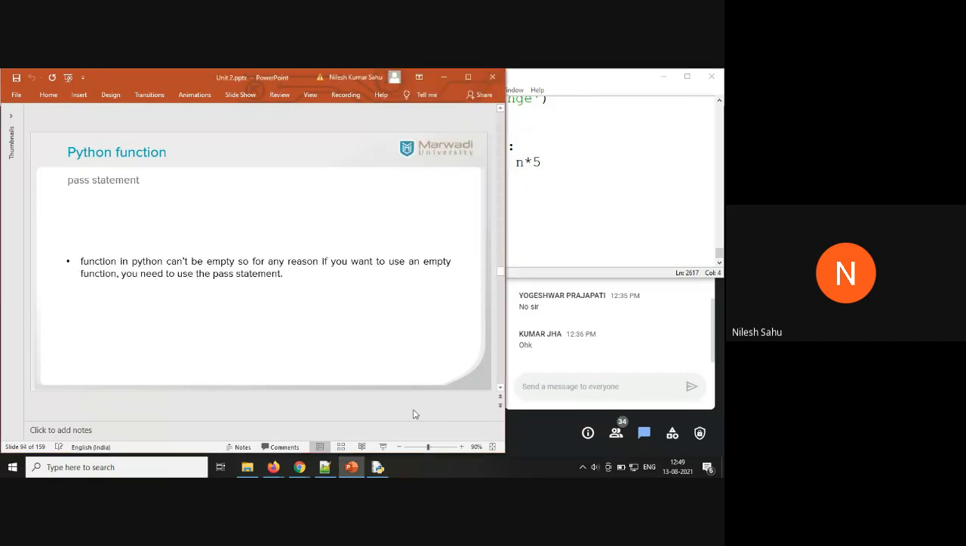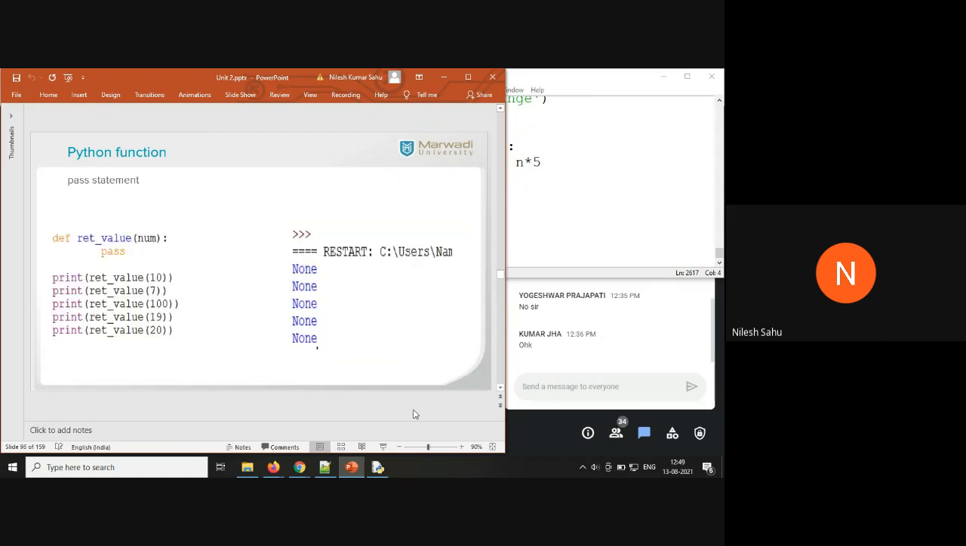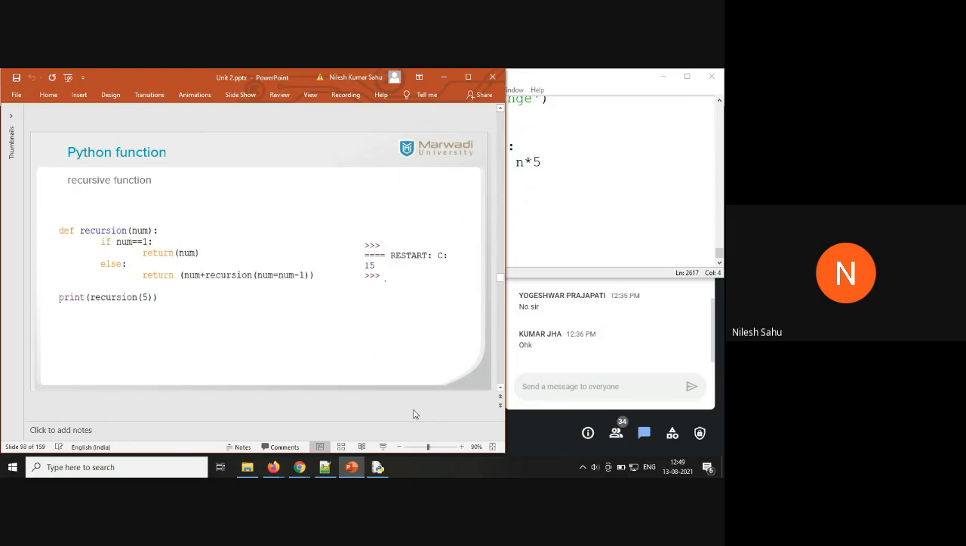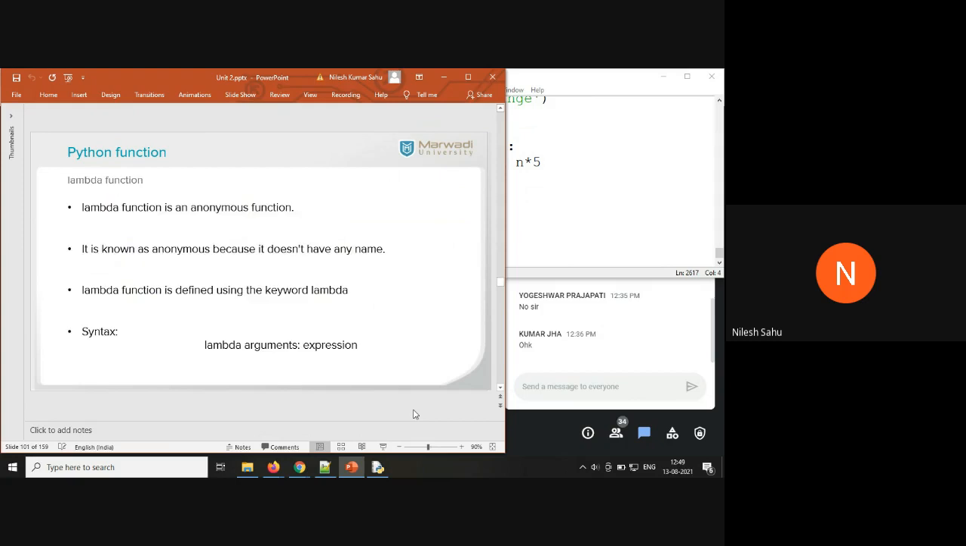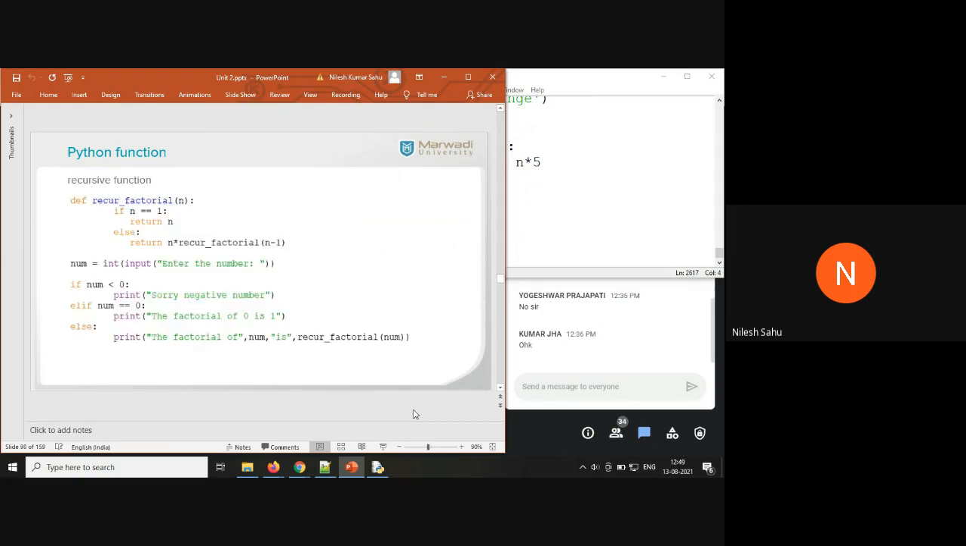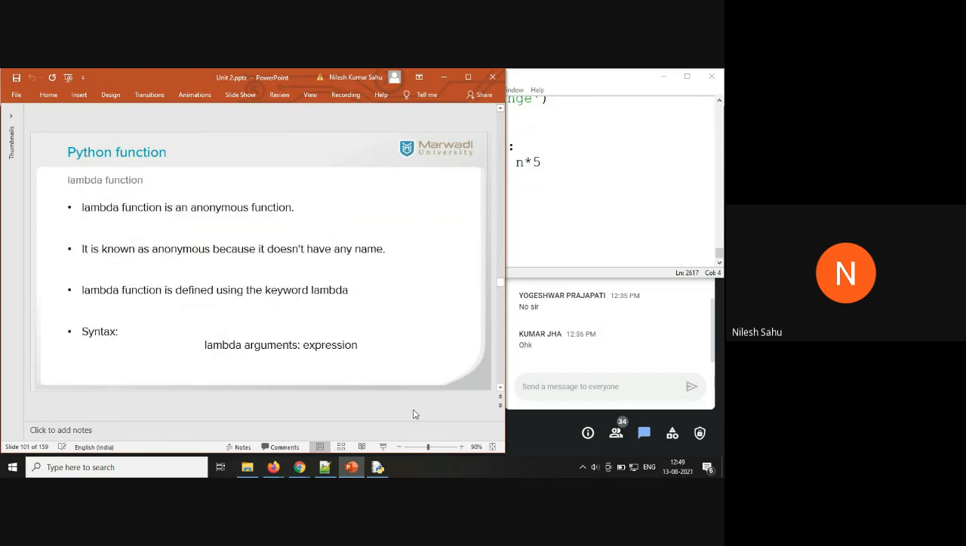Now again, you can't have a function definition empty. So if by any reason you want to have the function empty, you can use a pass statement. Recursive function: a function calling itself is known as recursive function. The portion is coming till this portion only, till the recursive function.